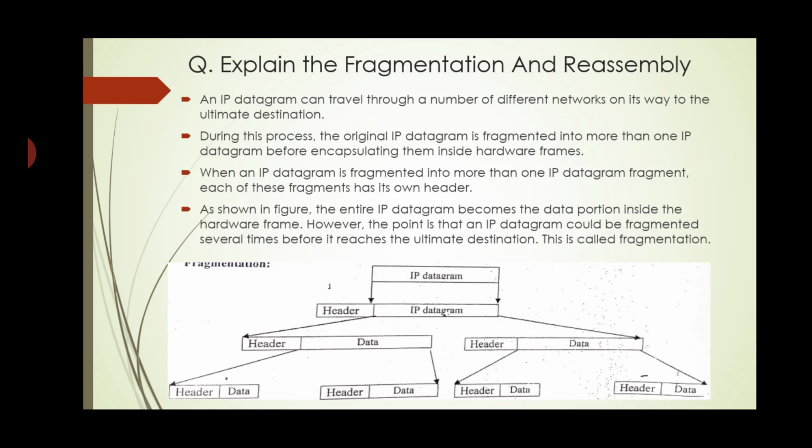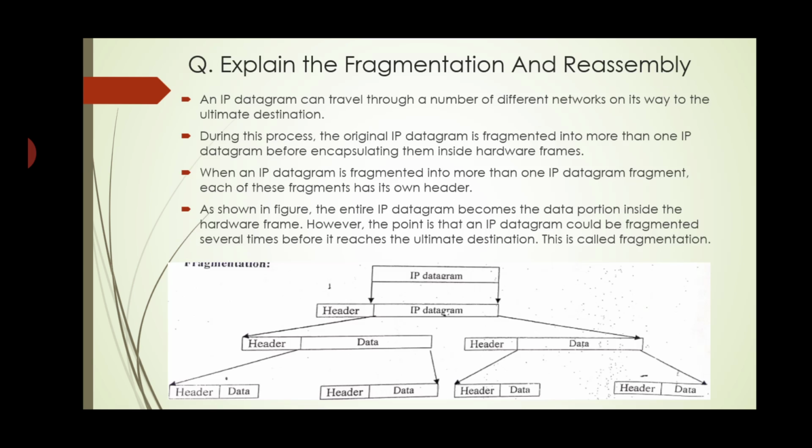Now we will see fragmentation and reassembly. An IP datagram can travel through a number of different networks on its way to the ultimate destination. During this process, the original IP datagram is fragmented into more than one IP datagram before encapsulating them inside hardware frames.